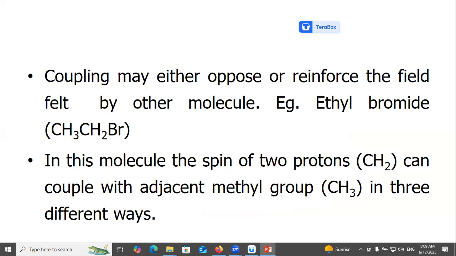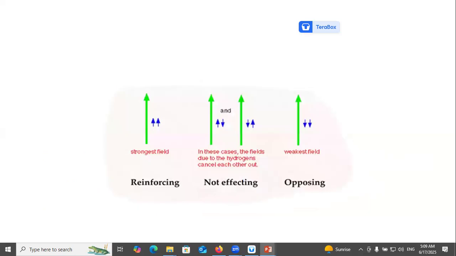For example, ethyl bromide. In this molecule, the spins of the two protons of the CH2 methylene can couple with the adjacent methyl group CH3 in three different ways. Strongest field, where the fields due to the hydrogens reinforce; weakest field, where they oppose; and in between, where they cancel each other out.